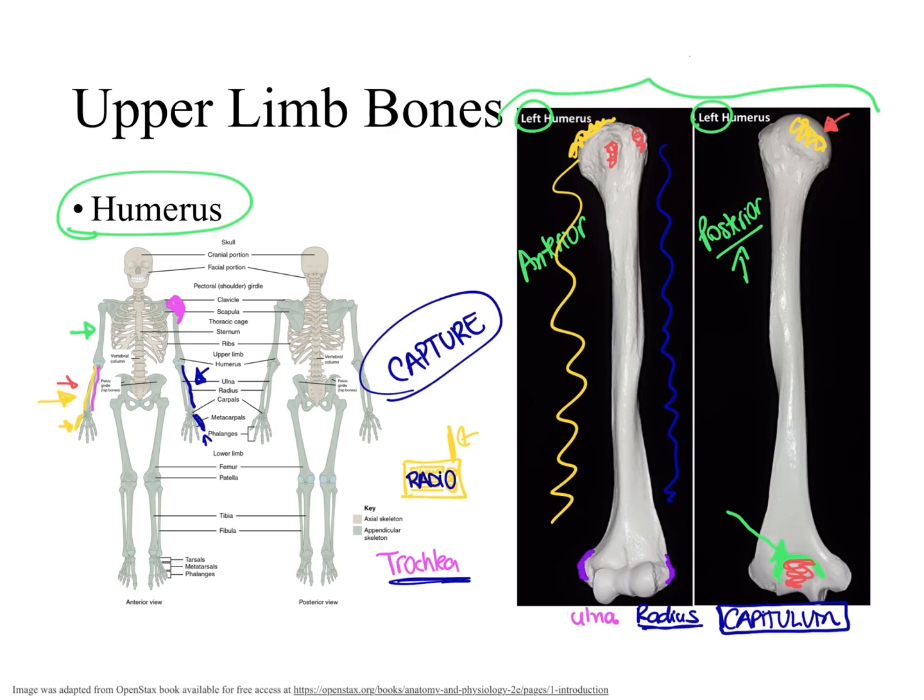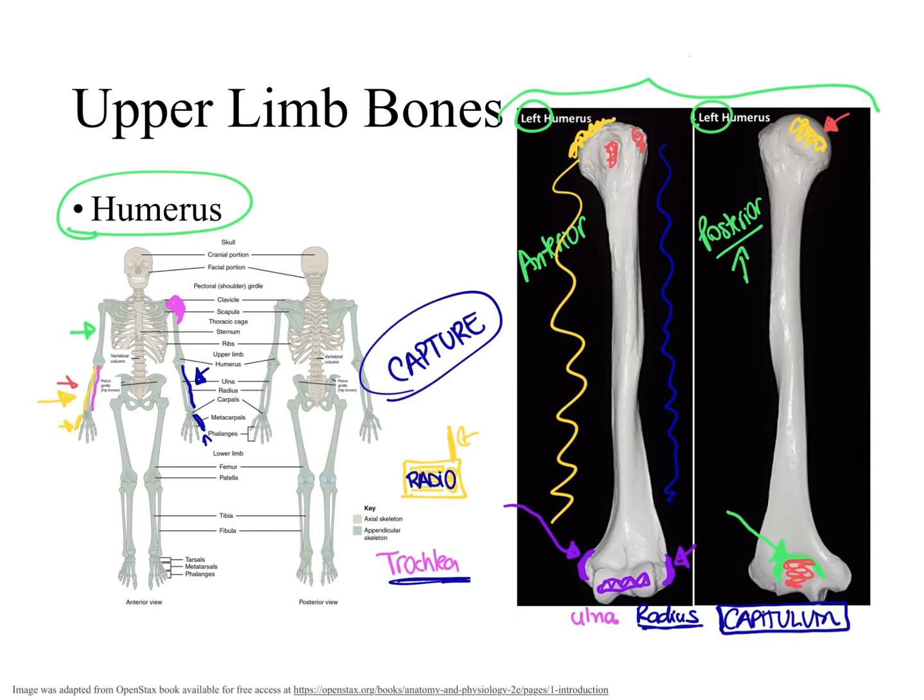These bumps to the side are above the condyles right here, and as such, they are called epicondyles. Now we have the epicondyle on the lateral aspect. This is the lateral epicondyle of the humerus. And we have the epicondyle in the medial aspect. So this is the medial epicondyle of the humerus.